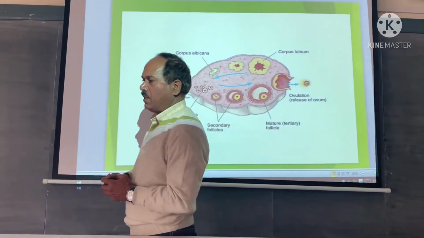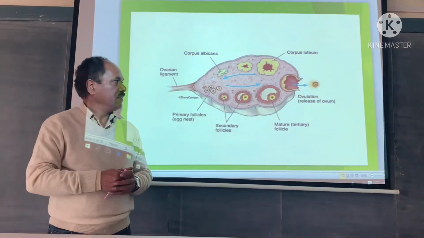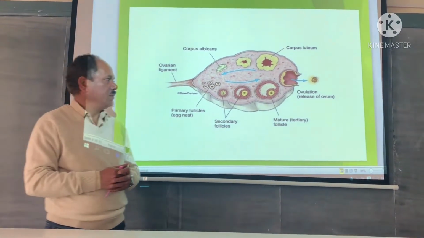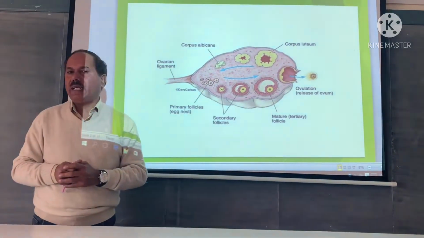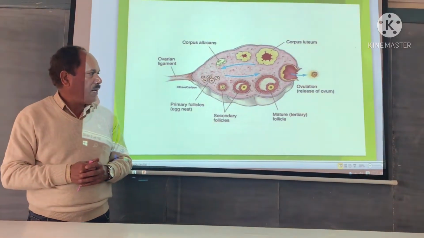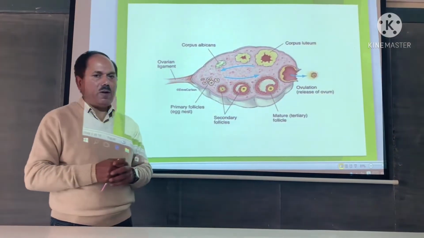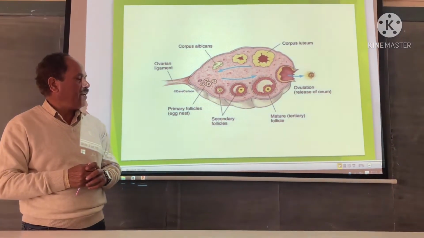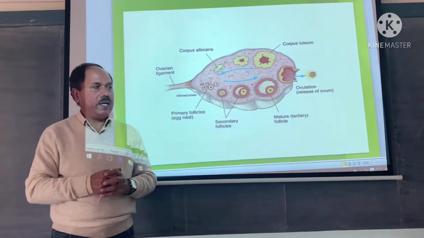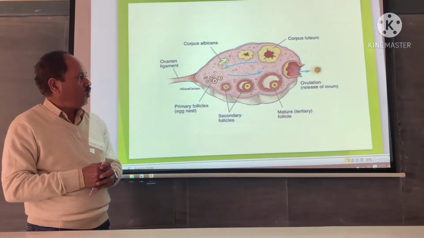So in the microscope, just focus on these structures. A mature follicle is clearly focused under the microscope. By observing the mature or Graafian follicle, you can identify that this is a slide showing the mammalian ovary.